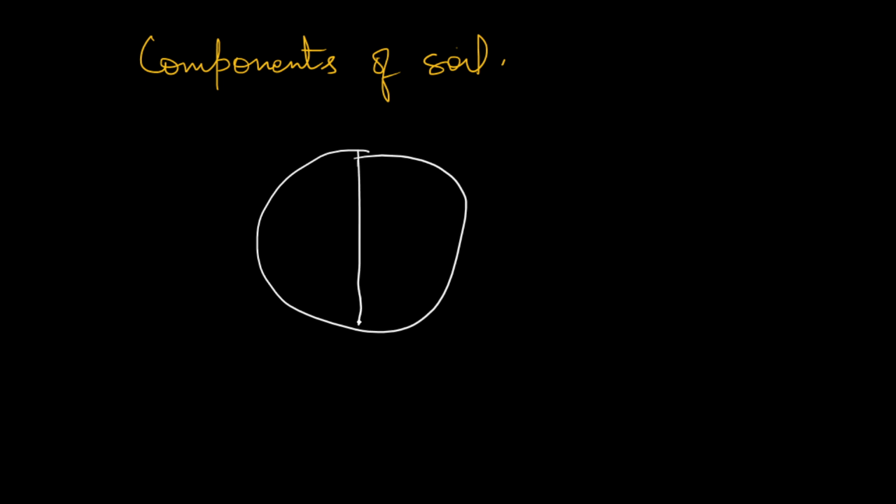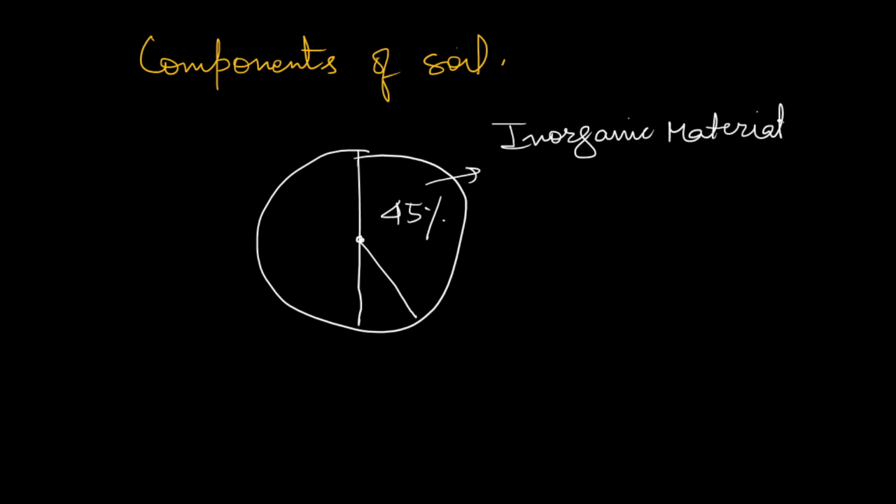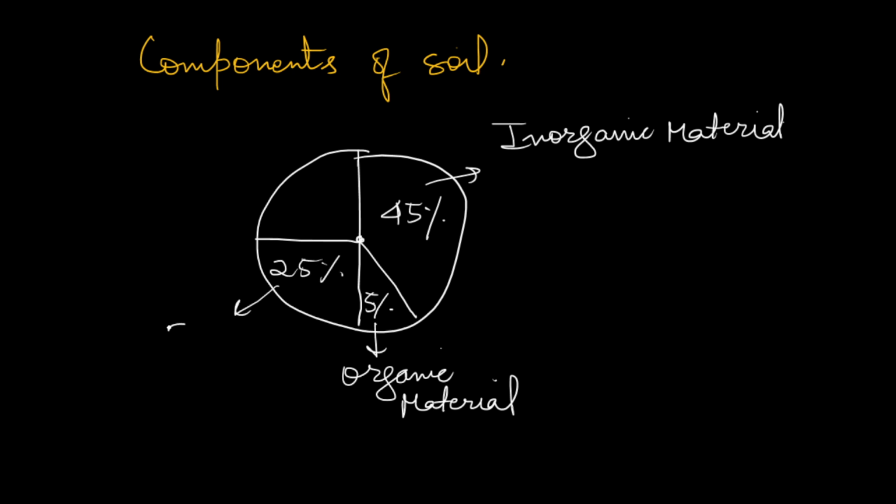So here we will see that around 45% of the soil is inorganic material, and around only 5% we see organic material in the soil. 25% is soil water, and 25% is soil air. So these are the components of soil.